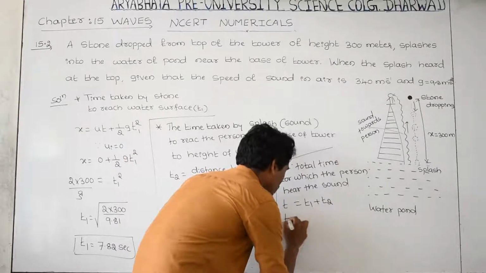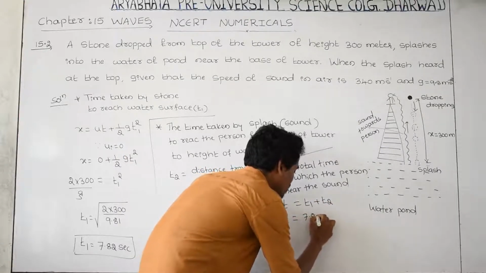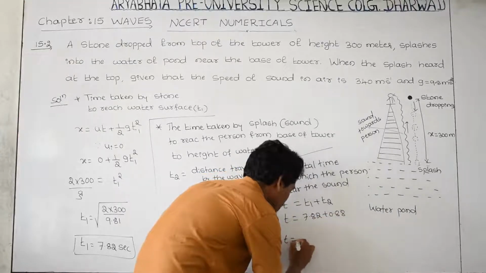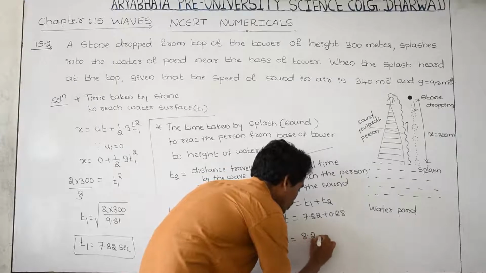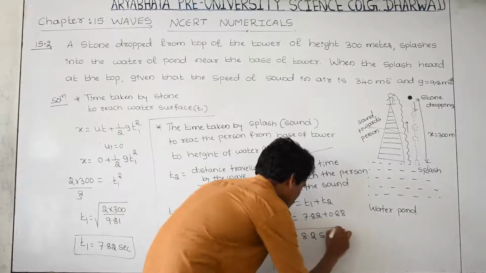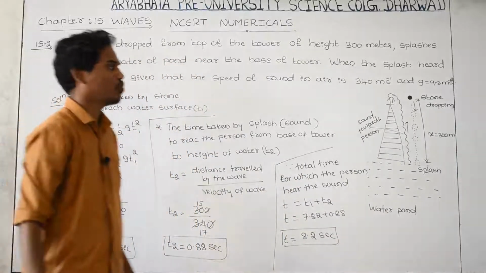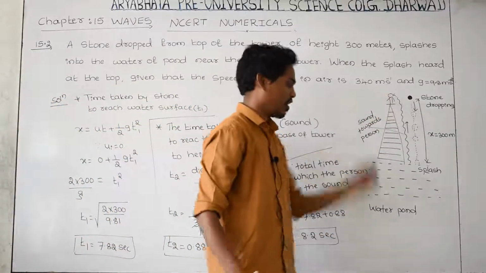That is, T is equal to t1, 7.82 second, plus 0.88 second. T is equal to 8.2 second. It is the total time that the person has taken to hear the sound. And note down.